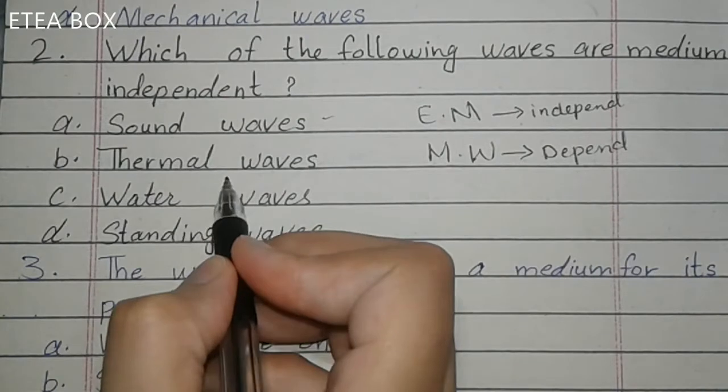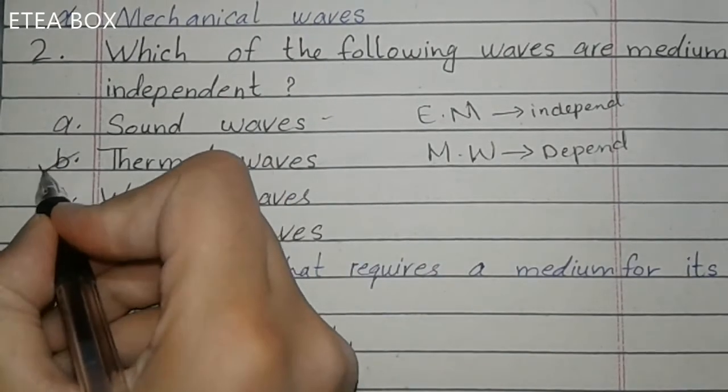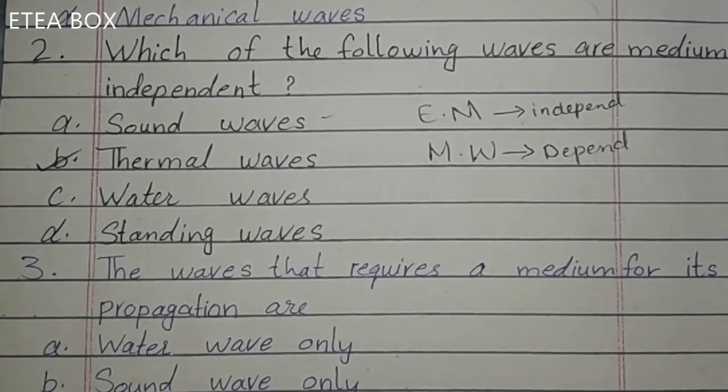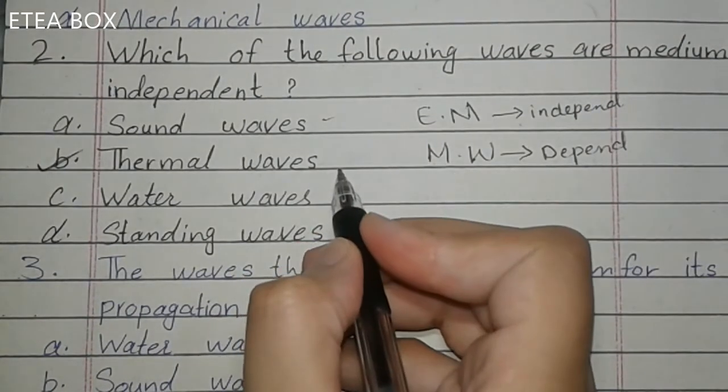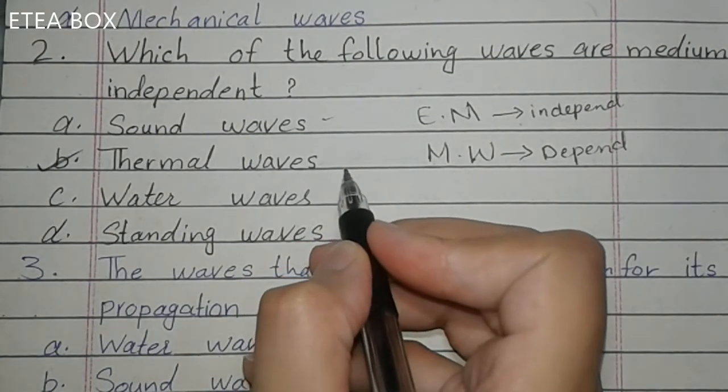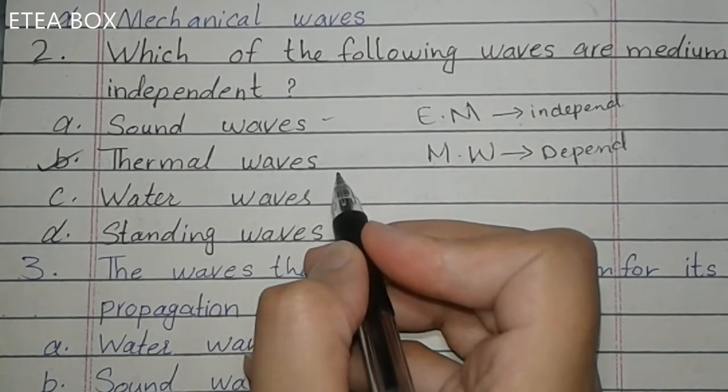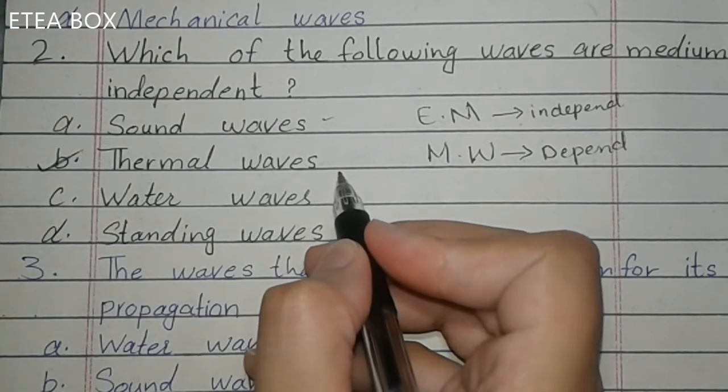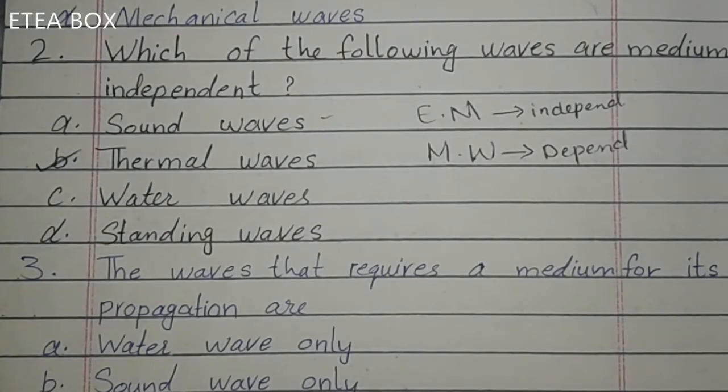Here, look, thermal waves are medium independent. Take the example of sunlight. Between the earth and the sun there is no medium, a vacuum is present, but still the sunlight reaches the earth. So it is an example of thermal waves. So here the medium independent waves are thermal waves.